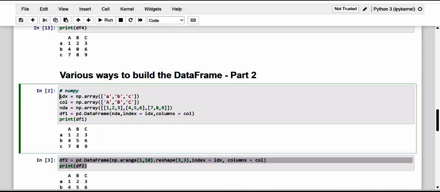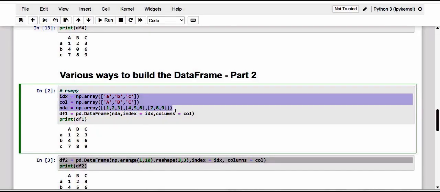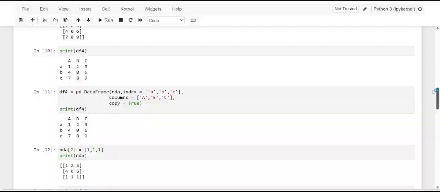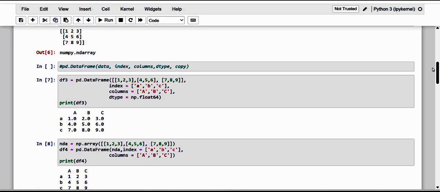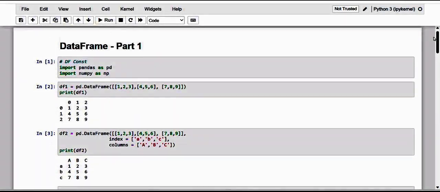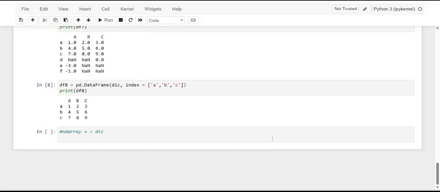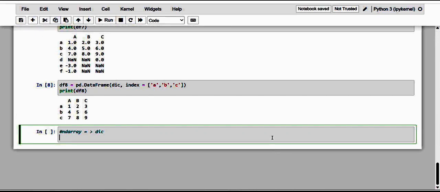Let me make this my element. Okay, let me make use of that. So here we go. First of all, NDA, the first dimensional array. Let me give 1, 4, 7 as the values.